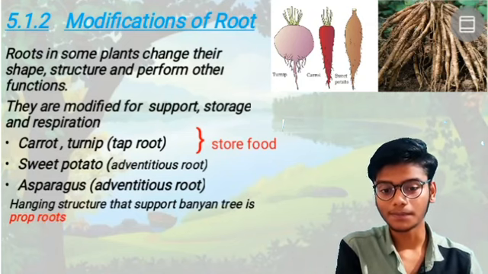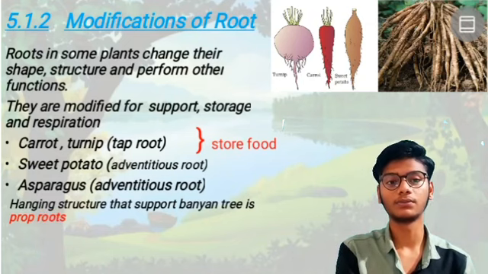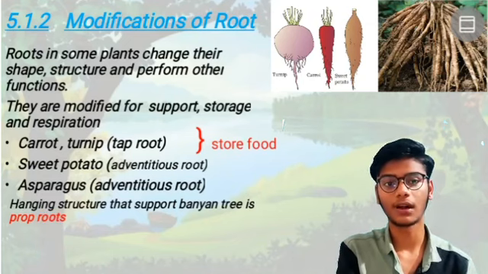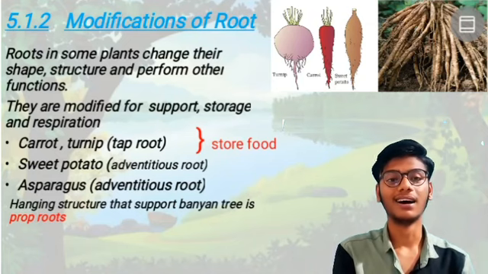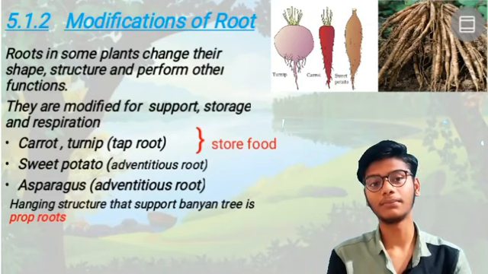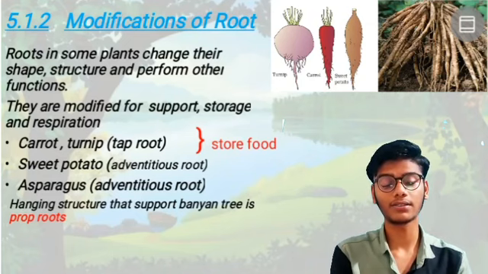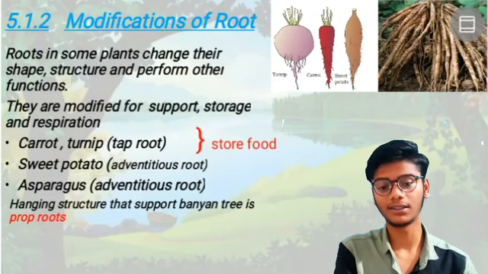A prop root is an adventitious root that arises from other parts of the plant, such as the stem, leaf or branches. A root arising other than from the radicle is known as a prop root.